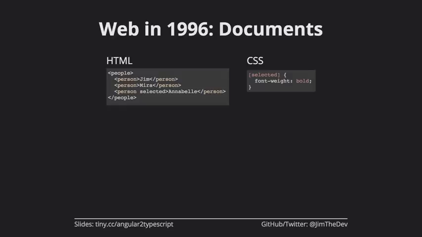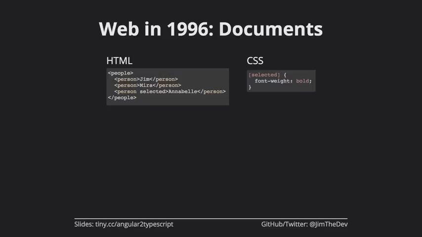So in this scenario, let's look at this little component that we have here, where we have a list of people, and each person has their own person tag. Now this is HTML5, obviously not 1996 code, but now we can write this. We can write custom elements just like this in our code, which is great because it has a lot more meaning than if we just use divs everywhere. This is easy if you're a developer to say, what am I actually looking at?